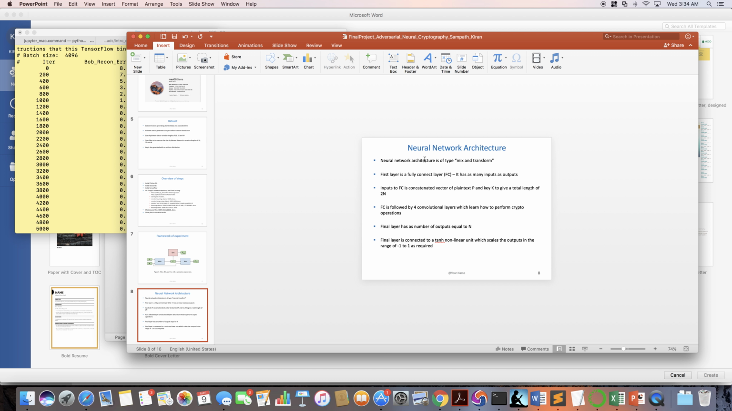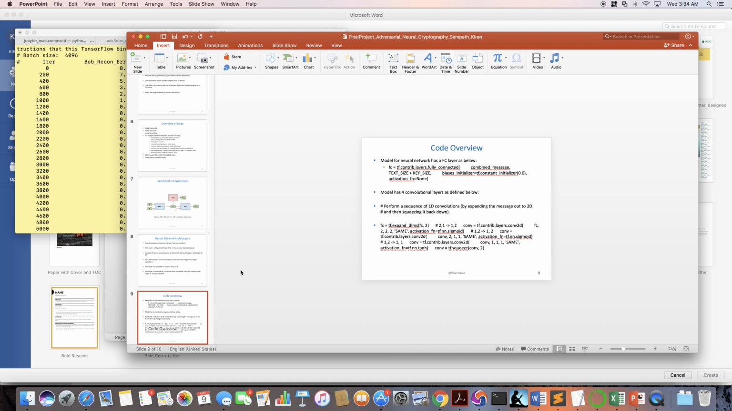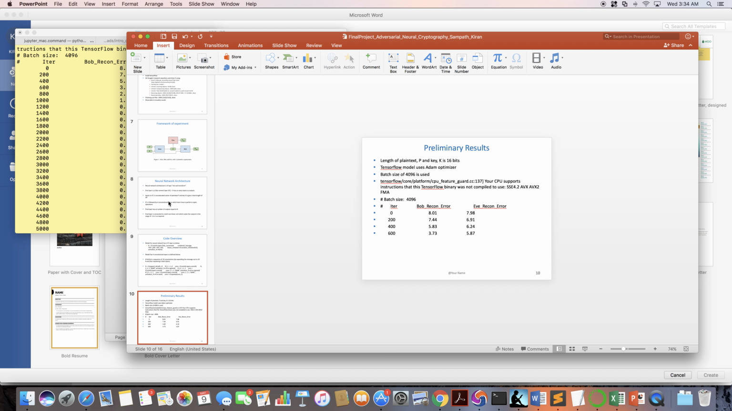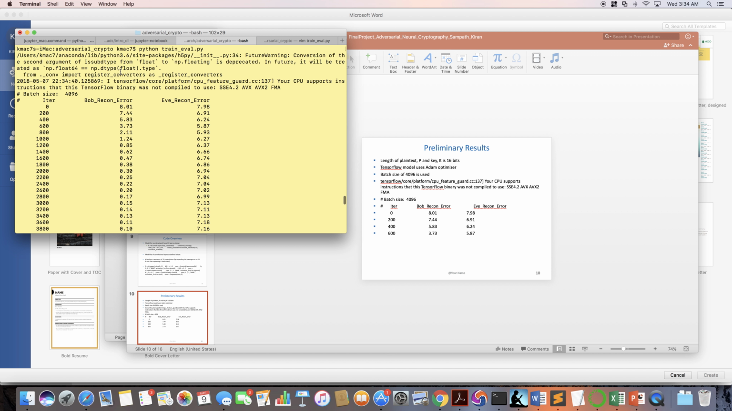The neural network architecture that we use is of type mix and transform. It has a fully connected first layer followed by 4 convolutional layers, and the code sample for that is shown here. We did some preliminary experiments, and these experiments took a long time to run. You can see these preliminary results from the running of the program here.